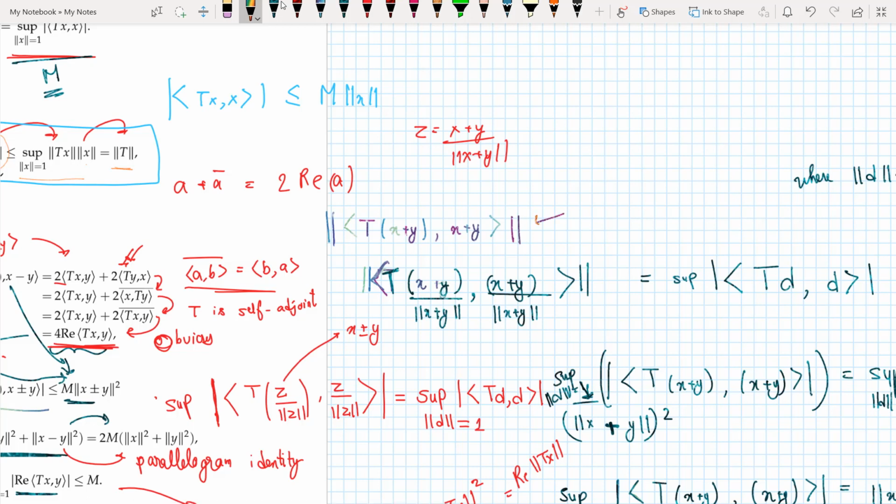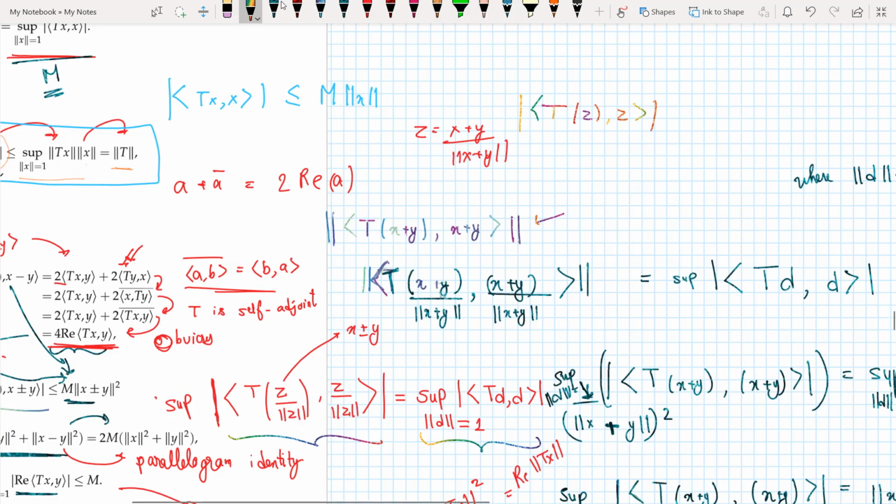Okay, I start with this one. So I have this one here defined, and what I can do is take the norm of x plus y outside, and then this becomes this. This thing here is exactly equal to this thing here, but if I take the norm of z outside, then I can write T of z comma z, inner product, whole norm.